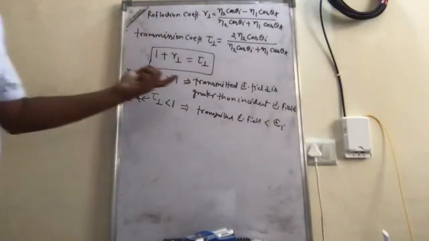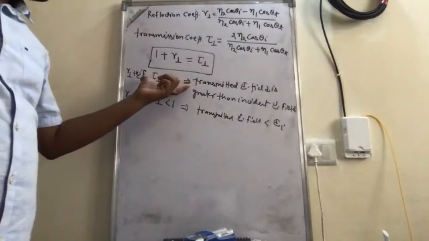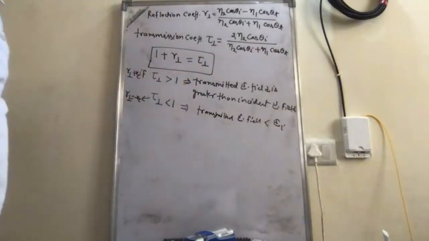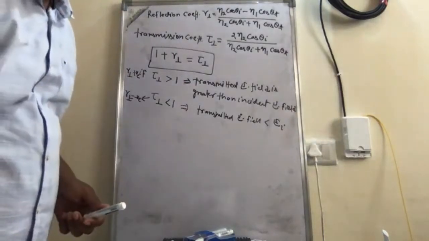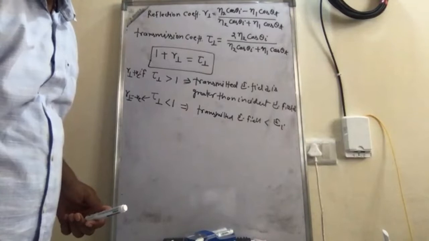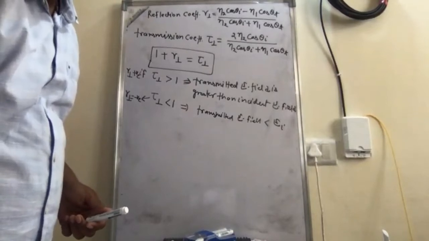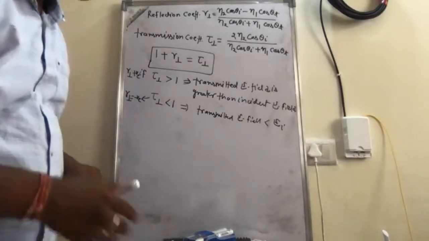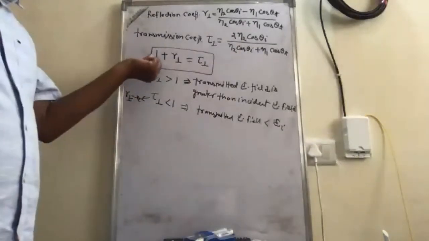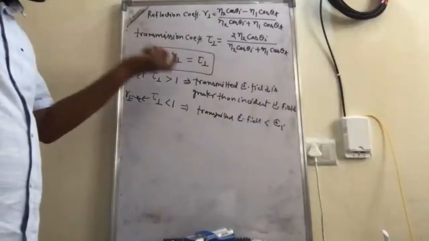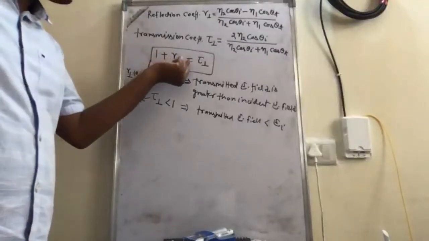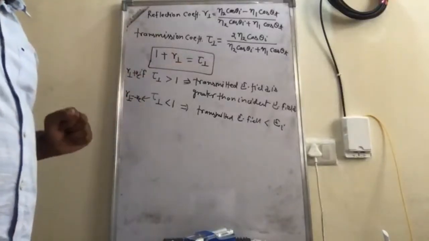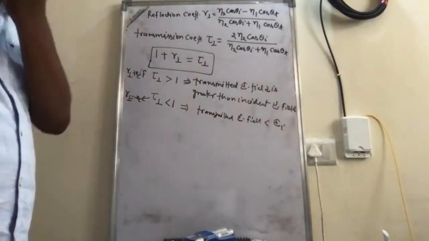So this is a very strange result we are getting, that the transmitted electric field is greater than the incident electric field. And one student in the study asked that it is just opposite to what he found in quantum mechanics. He was saying that it was 1 is equal to this plus this, but here we are getting 1 plus r perpendicular is equal to tau perpendicular. So who was that, students? What was the name?